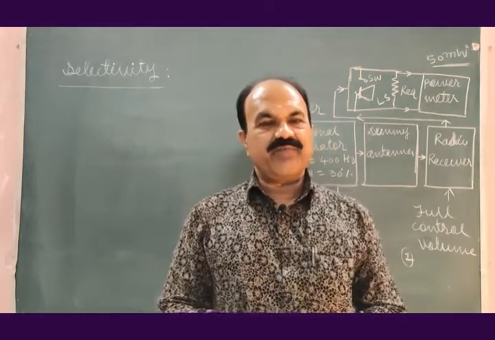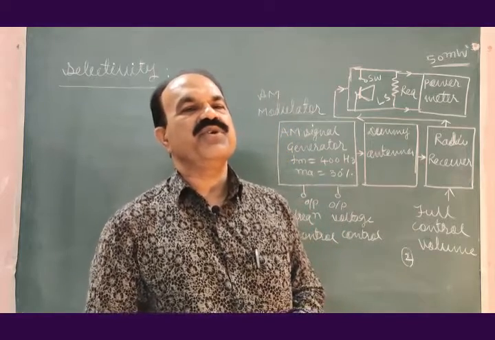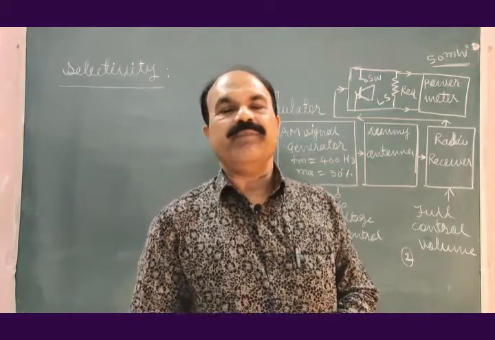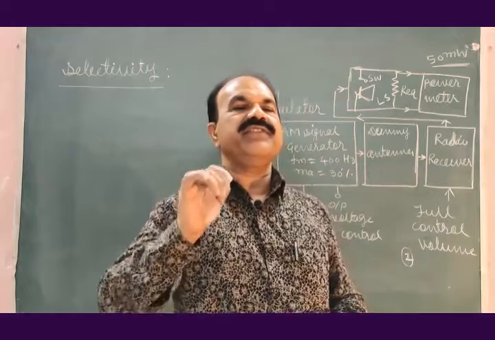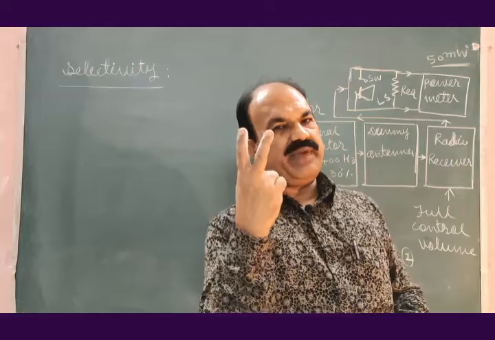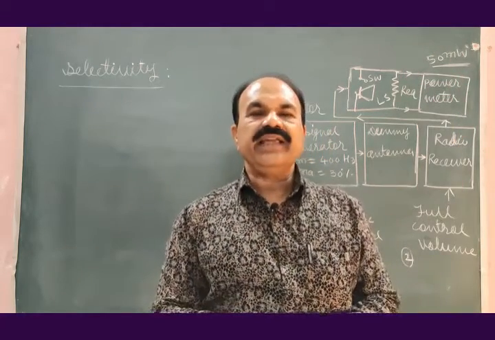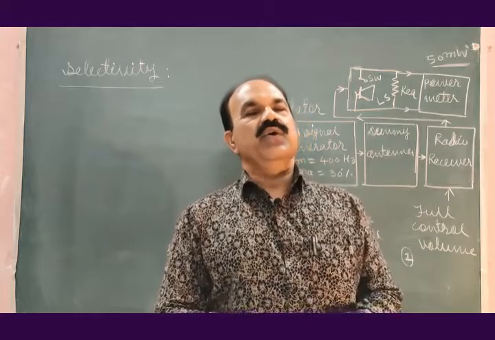What factors are important to decide the selectivity? The frequency response of the IF amplifier. The intermediate frequency amplifier is very, very important, it should be narrow for 10 kilohertz frequency only.